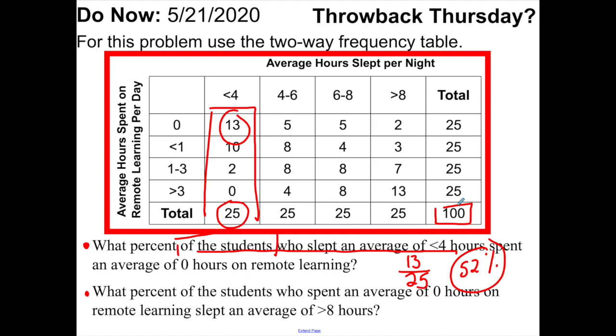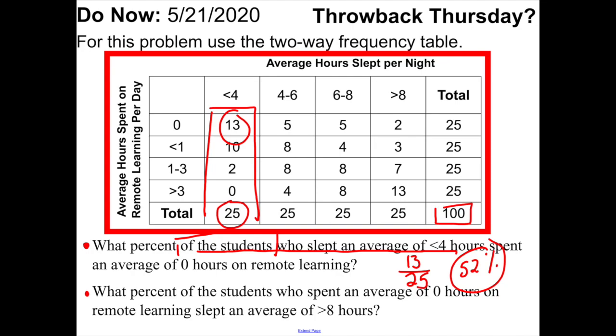And then I'll circle the denominators because if I say out of 25, you'd be like, yeah, great, Mr. Murray, but which one? There's like 8 of them. All right. Now, what percent of the students who spent an average of 0 hours on remote learning slept an average of greater than 8 hours?